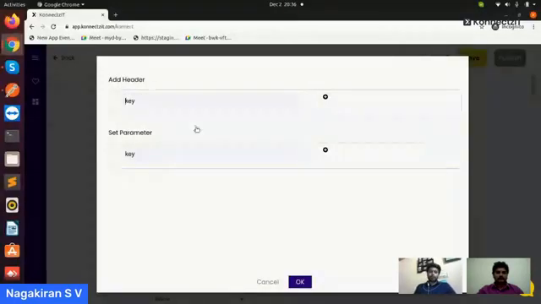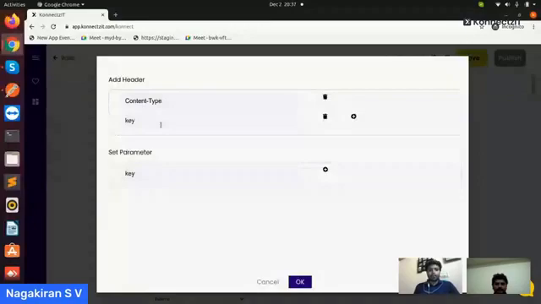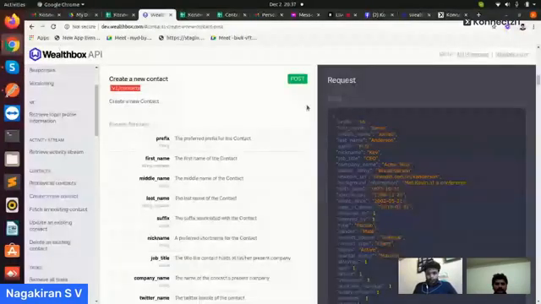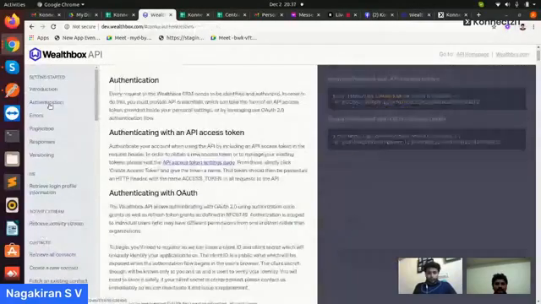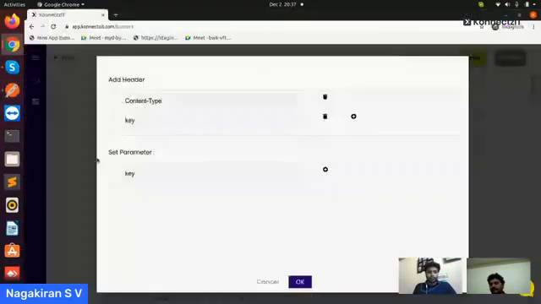For example, to perform this action, we require the content type first, and next we need something called an access token, which is mentioned in the document. I will go there and copy the same header key name. Sometimes it is an API key, sometimes it is just a token. Whatever they mention, you need to copy the same and go to the app and add the key. So our header is completed.